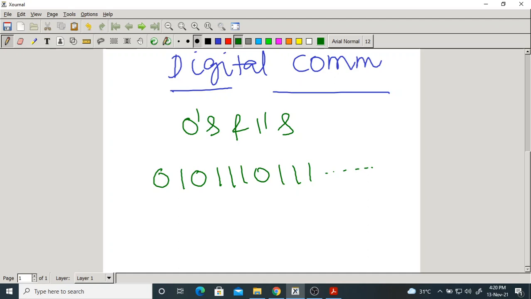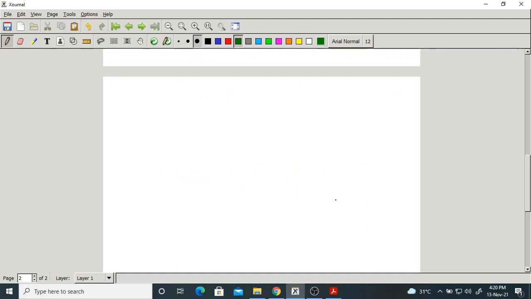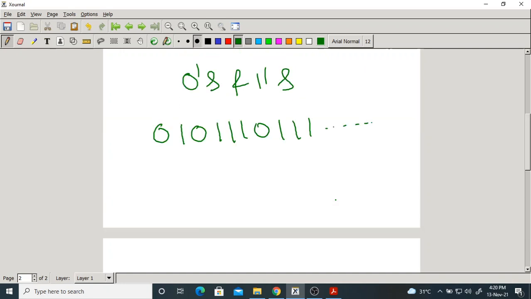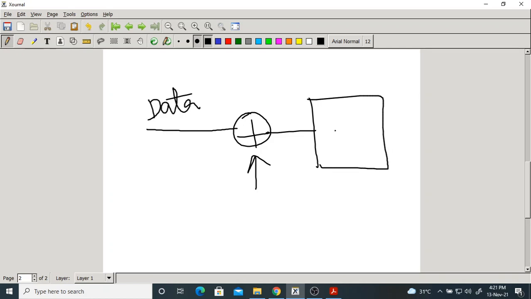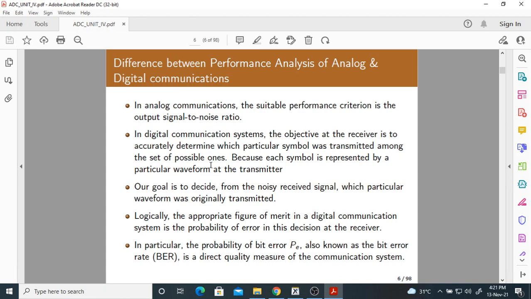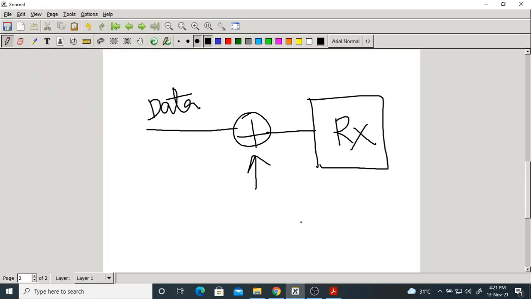Now, what is the purpose of the receiver? How many distinct symbols or bits are we transmitting? Only two: either 0 or 1. The distinct bits are only two because it is binary. Now what is the job of the receiver? We transmit data after modulation, noise is added in the channel, and we have a receiver. It has to accurately determine which symbol is transmitted.